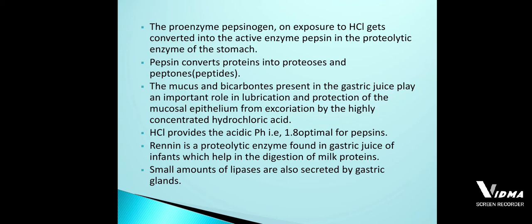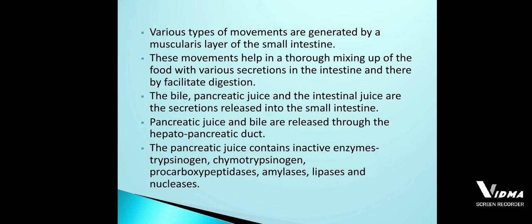After that the food is going to enter the small intestine. The small intestine has three parts. What are those three parts? Those three parts are the duodenum, jejunum and the ileum. When the food enters from the stomach into the small intestine, first it is going to reach the duodenum.